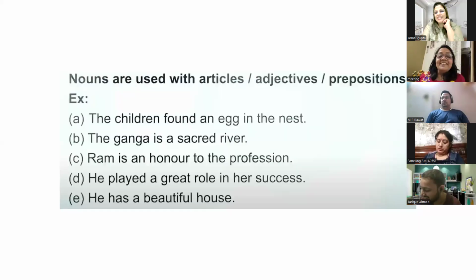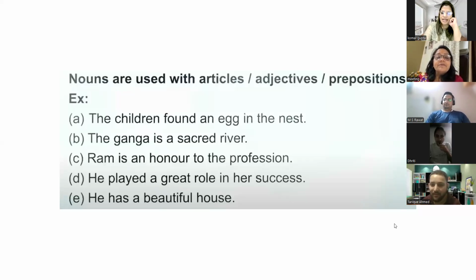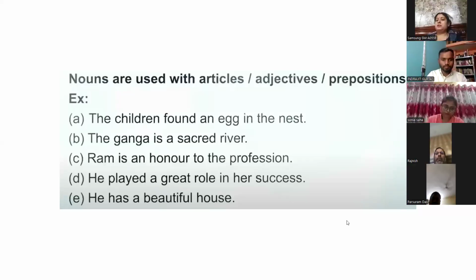Clear this thing? Yes ma'am. So Dhriti, what was the sacred river then? What is sacred here? Adjective. Only the second is the adjective: sacred is an adjective and river is a noun. Clear?